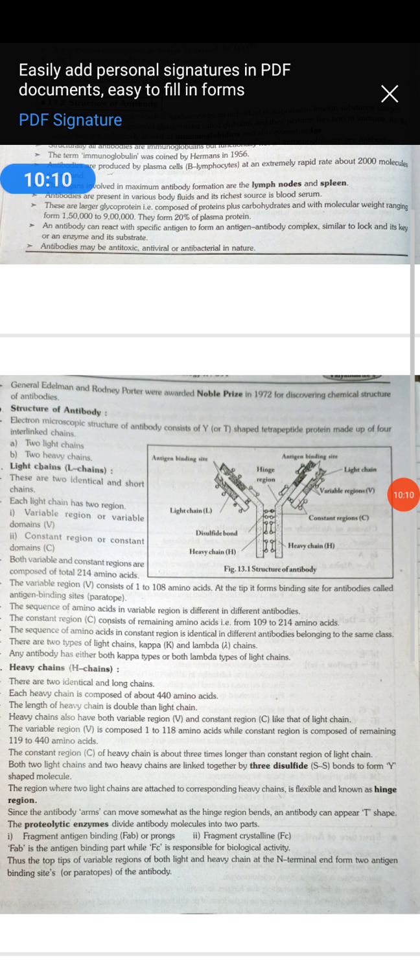Then IgD constitutes 1% of all antibodies, which occurs as a monomer, again one unit. It is found in blood, lymph, interstitial fluid, mostly on the surface of the B cell, and it activates the B cell for the secretion of the antibody. These are the functions of IgD.